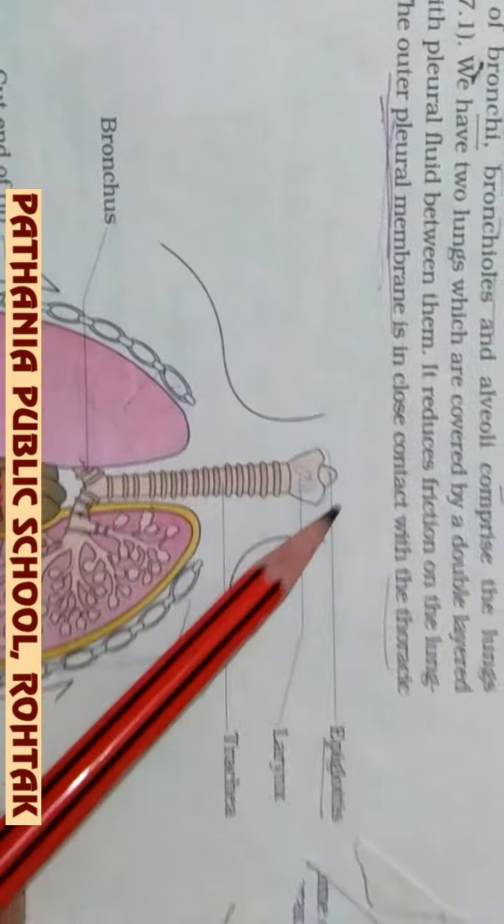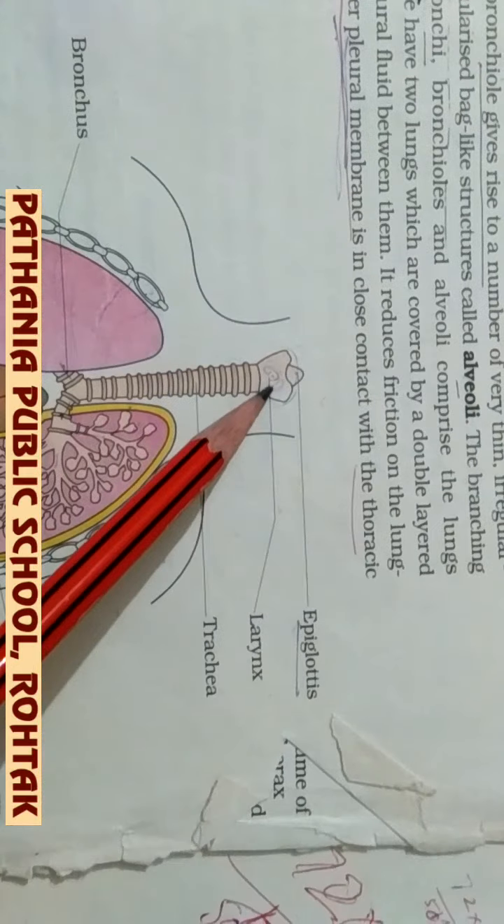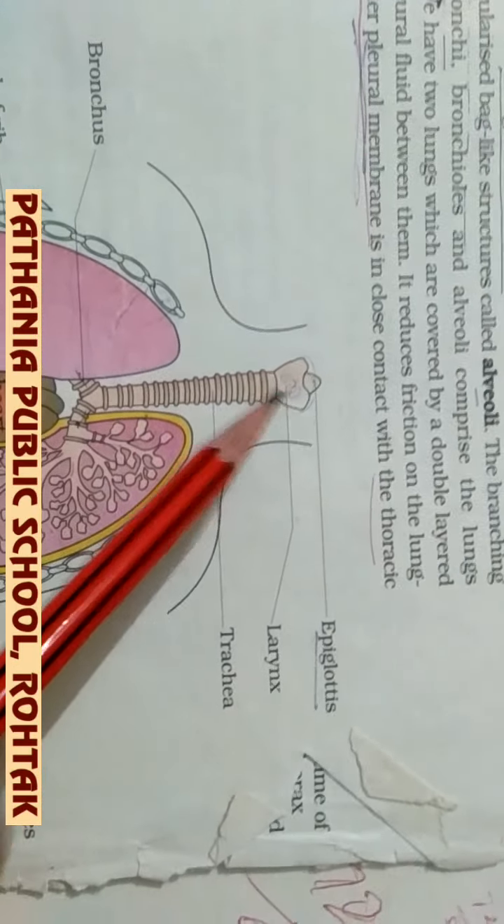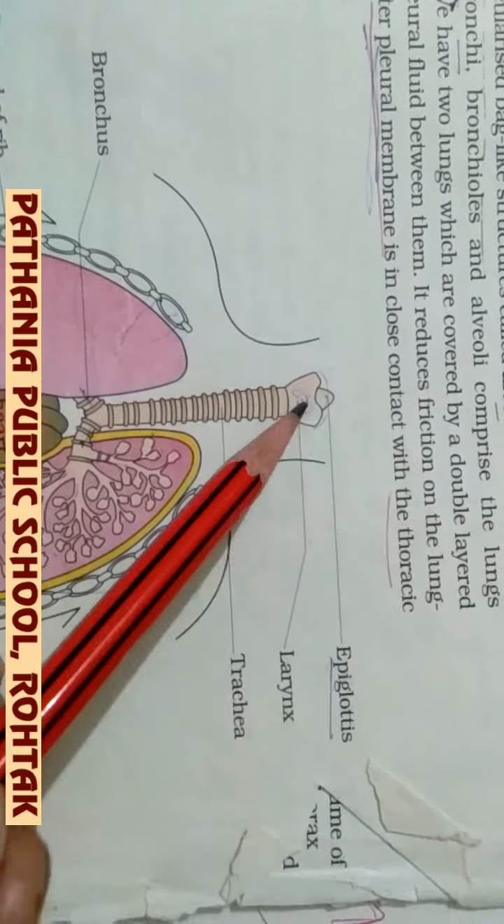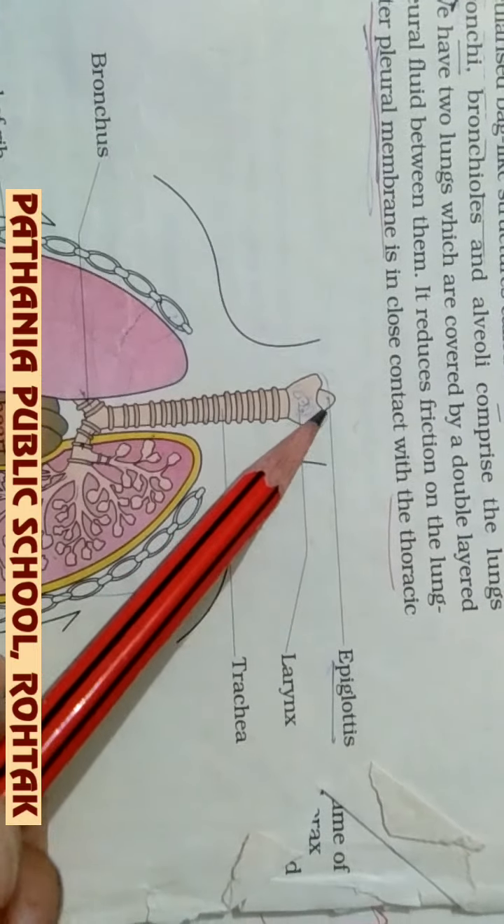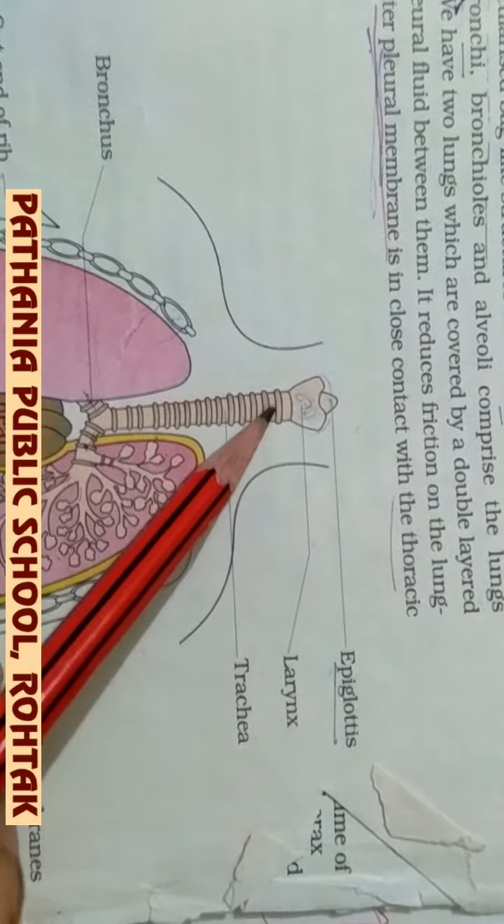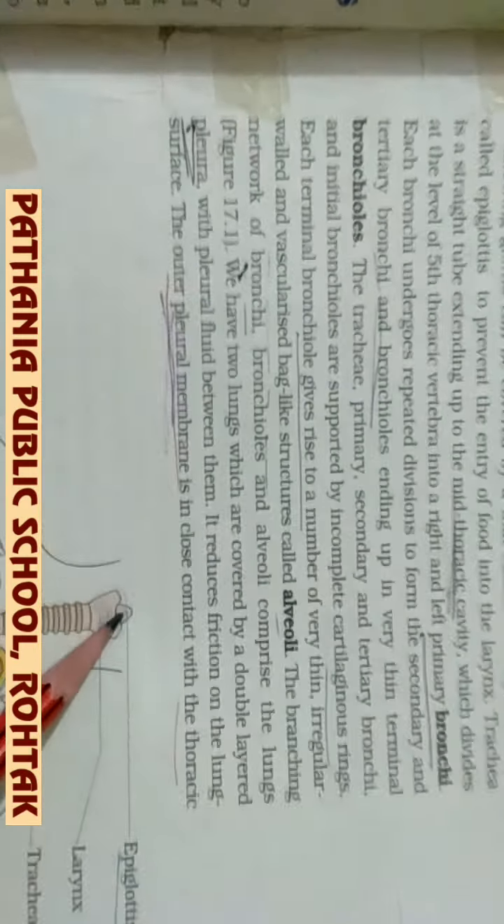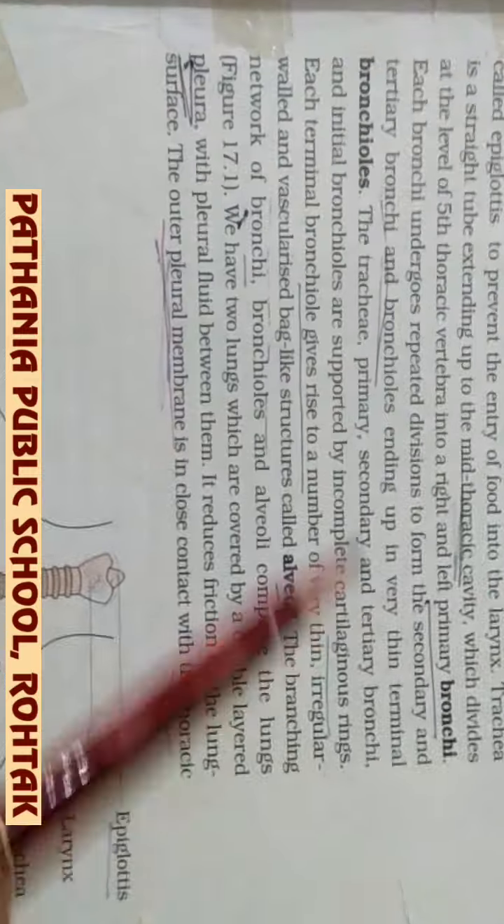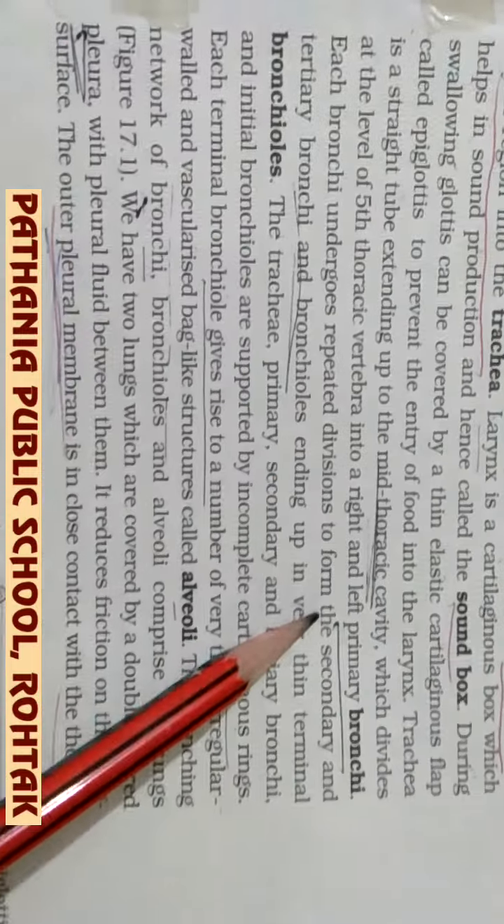You can say the nasopharynx has opened into the larynx, and the larynx is opening into the trachea. This larynx is opened through an opening that is actually the opening of the trachea only, and it is covered by a cartilaginous cover which is called the epiglottis.